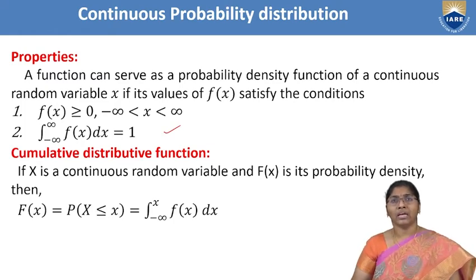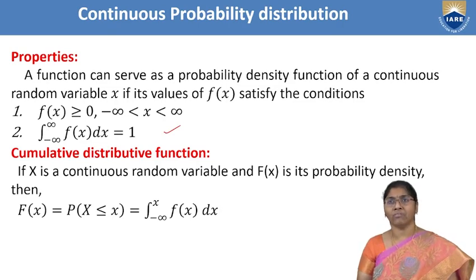Similarly, there is a cumulative distribution for the discrete probability distribution. In the continuous case also, the cumulative distribution function is there. That is, if x is a continuous random variable and f of x is its probability density function, then F of x equal to P of X less than or equal to x is equal to the integral from minus infinity to x of f of x dx.